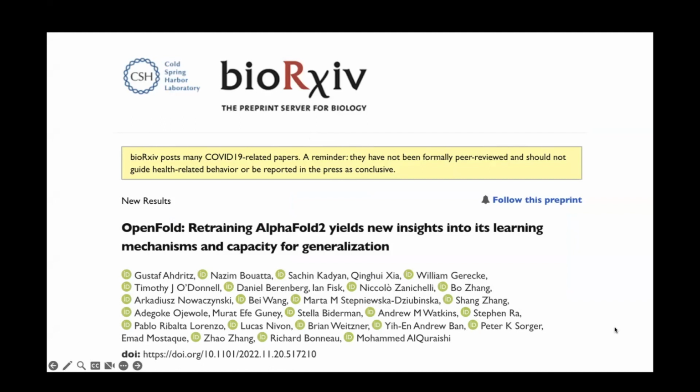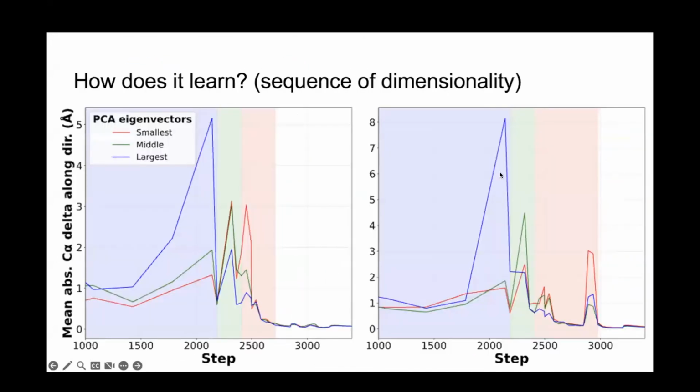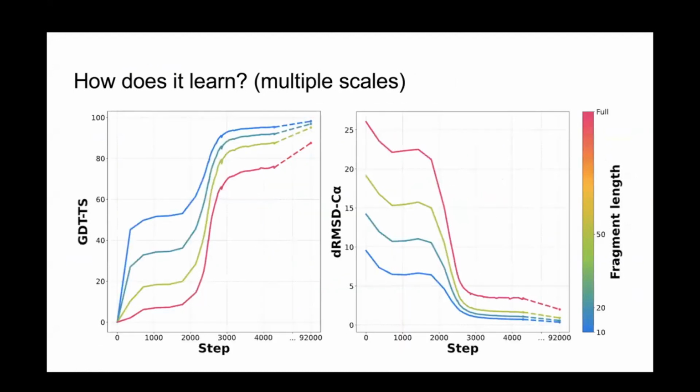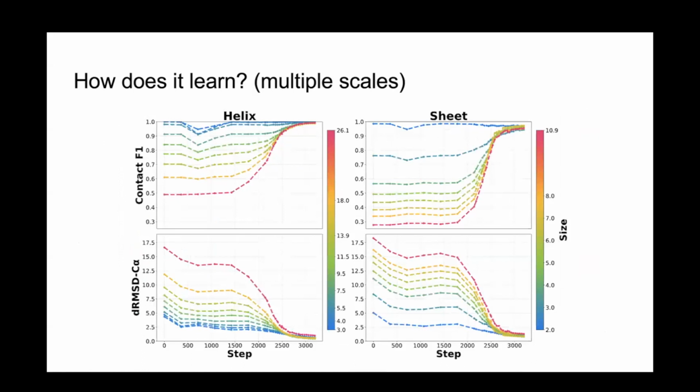You talked a little bit about the training process and the secondary structure elements, and you said that it takes a while to pick up some of the more rare things like polyproline. When you showed me that, I was like, oh yeah, that makes sense. Those are not represented as frequently, so it probably takes a while to encounter them. But then on the next slide, how quickly it picks up the secondary structure of just alpha and beta is like it does the shorter first, but it's not like short helices are more common than long helices. No, absolutely not.